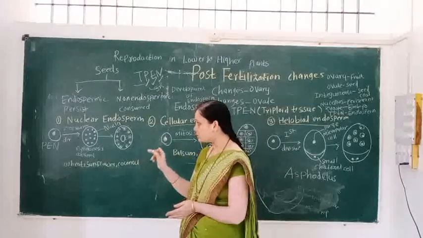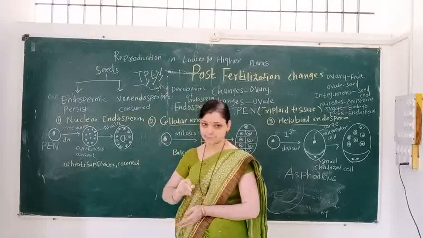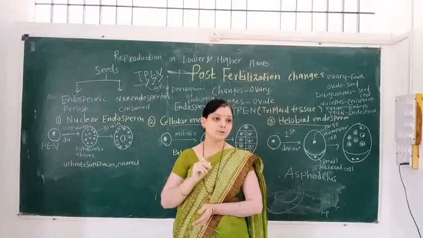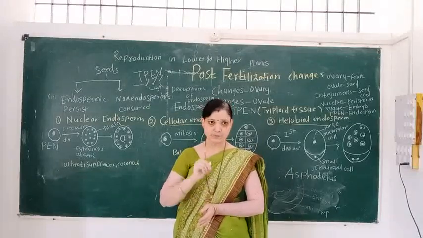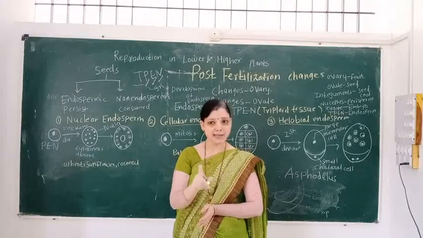This is called nuclear endosperm development.